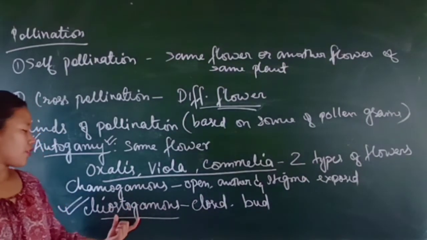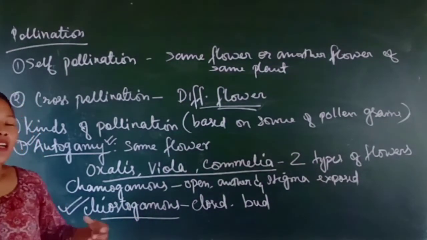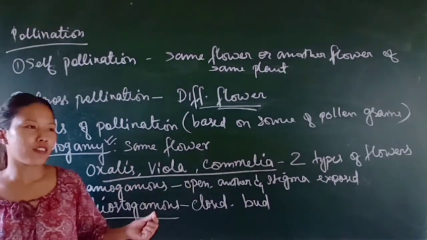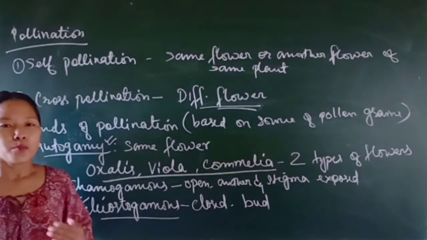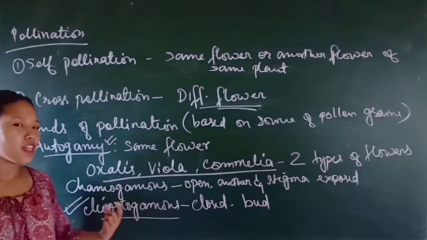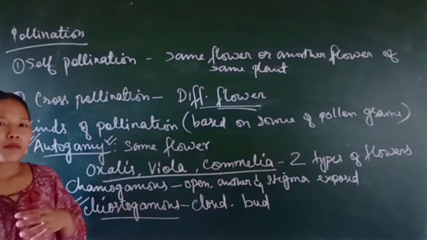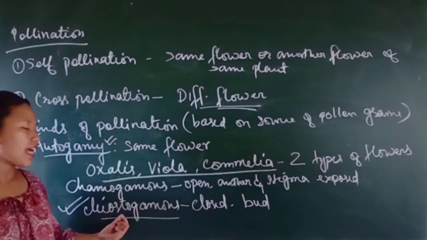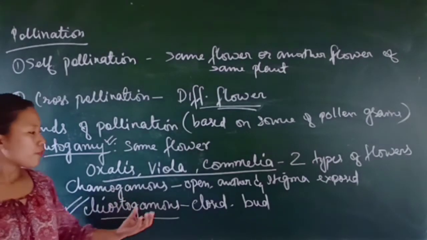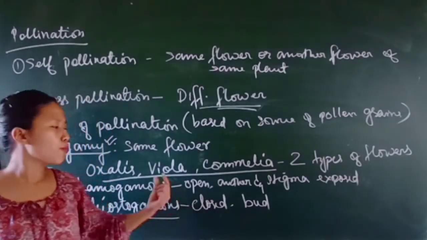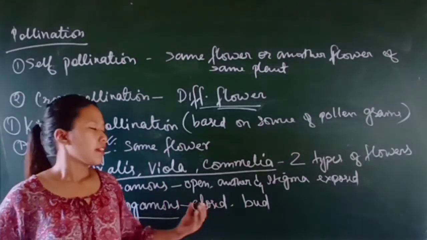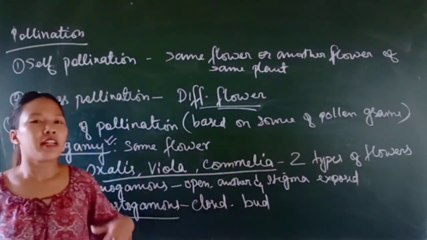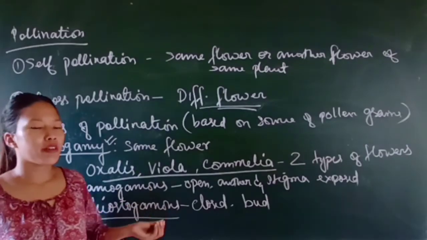Cleistogamous flowers ensure seed set, or ensure pollination, even in the absence of pollinators. They don't need any agents like wind, insects or animals. They don't need the help of anyone; in the flower itself both the male and female reproductive parts are there, they lie close to each other, and pollination is carried out.